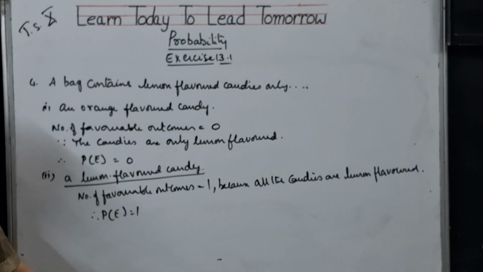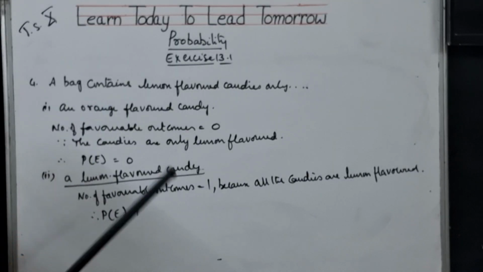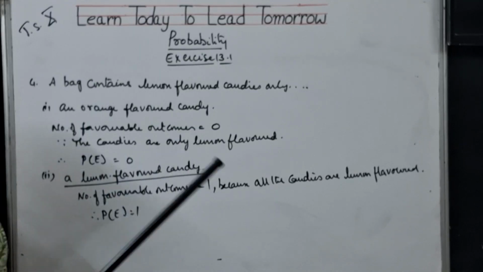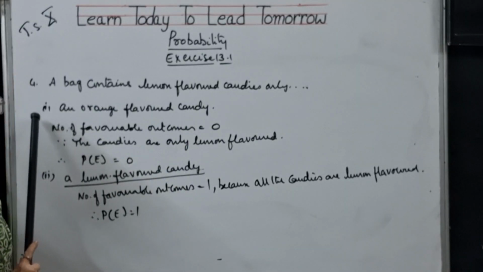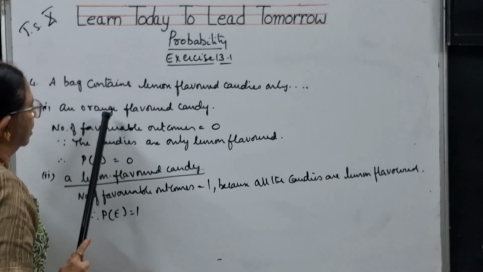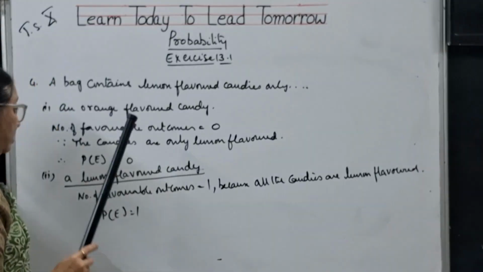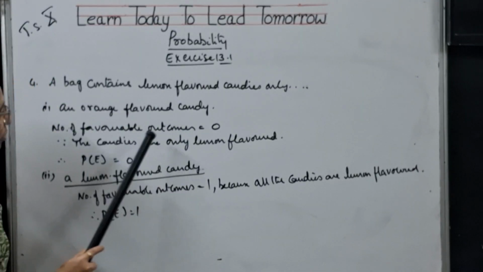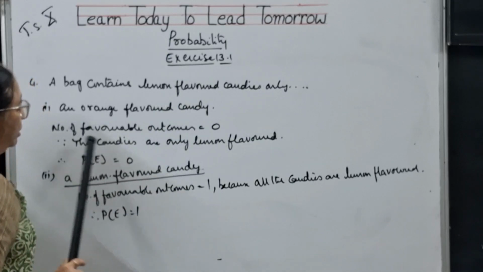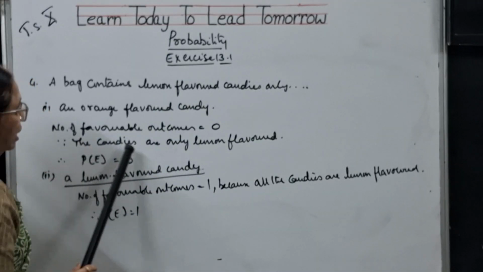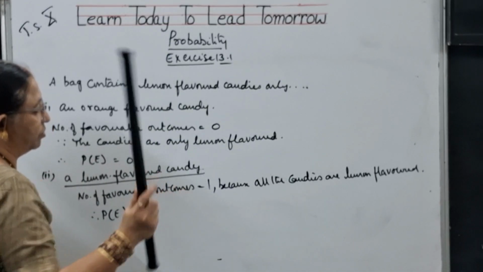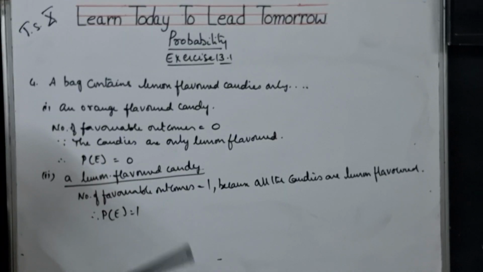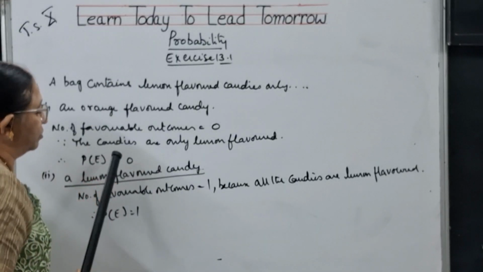Let me explain once again, children. A bag contains lemon flavored candies only. Then what is the probability that a person named Malini takes an orange flavored candy? Number of favorable outcomes will be 0, because the candies are only lemon flavored. If there is no orange flavor, there is no question of taking it.